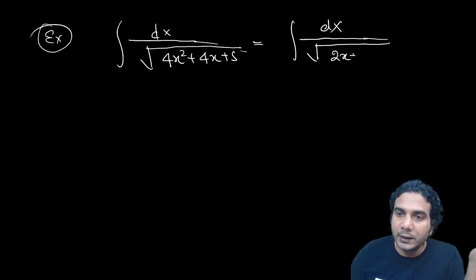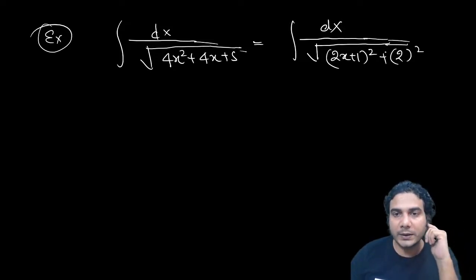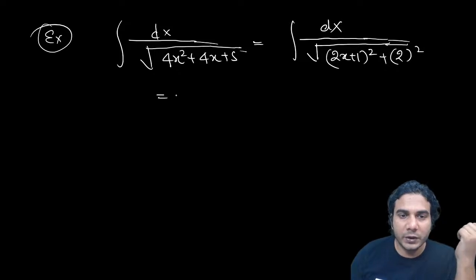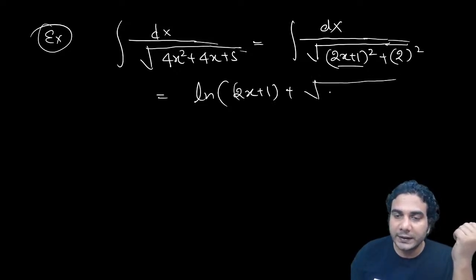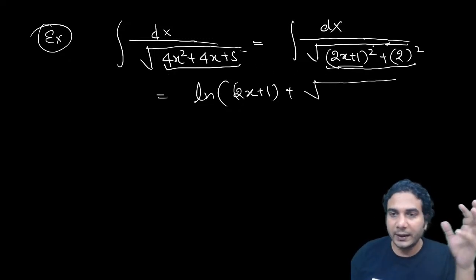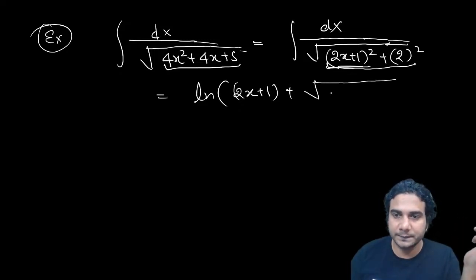So it will be 2x plus 1 the whole square plus 4, which can be written as 2 square, right? Now compare it with 1 upon under root of x square plus a square and apply the formula. So that will be in terms of ln. So ln of x plus under root of x square plus a square, where x is nothing but 2x plus 1. So this is x here. So x square plus a square, this whole thing, right? Basically this thing, so expand, you can write in this form or in this form which was given in the question, 4x square plus 4x plus 5. This is x square plus a square, right?